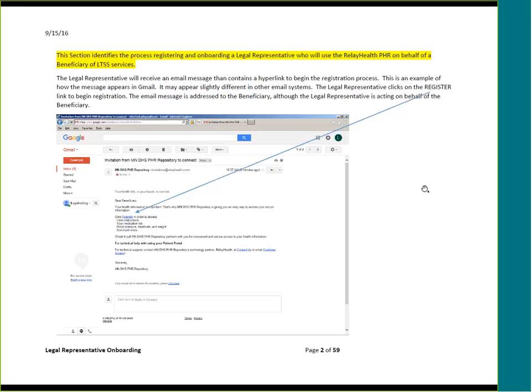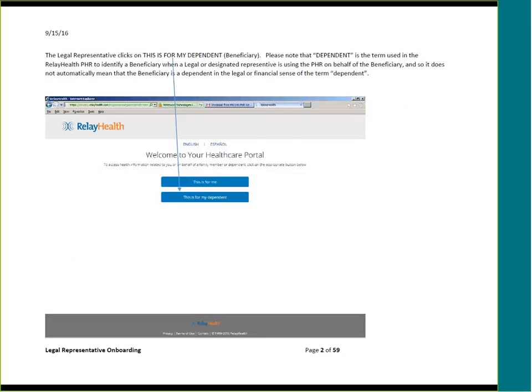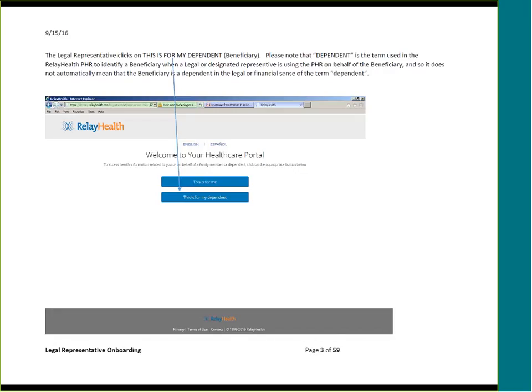The email message is addressed to the beneficiary, even though the legal representative is acting on behalf of that person. The legal representative clicks on, "This is for my dependent," which is the beneficiary. Dependent is the nomenclature within the Relay Health system for beneficiary. So please note that dependent is that term, and it does not automatically mean that the beneficiary is a dependent in the legal or financial sense of the term dependent, although they certainly may well be.